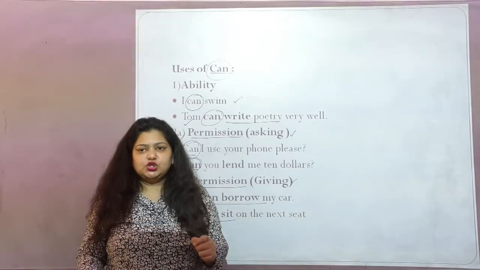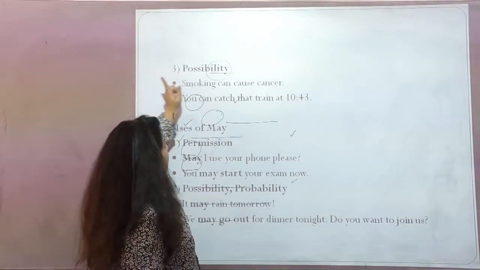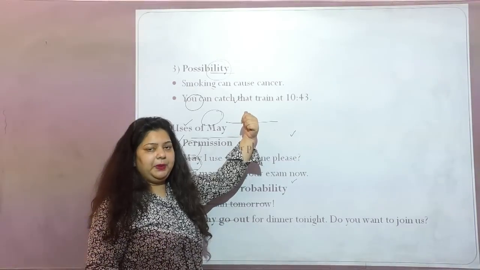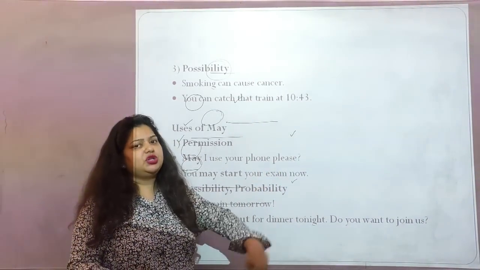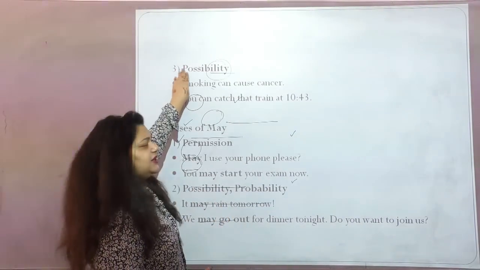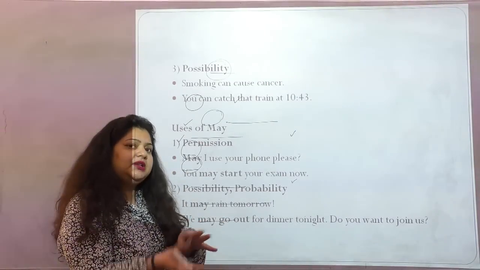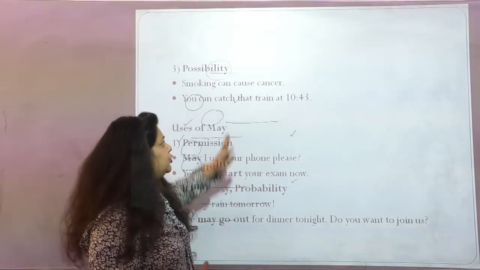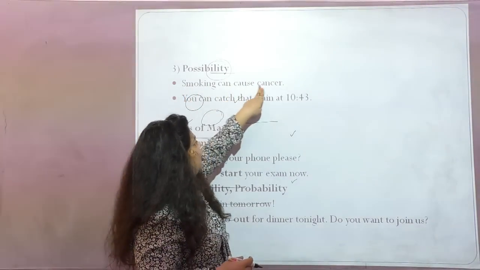Our next slide is about possibility. We have seen in the earlier PPT that we were using can for giving permission and for asking permission. The third usage of can is possibility, to talk about possibilities. It could happen, it can happen, it could not happen. These are the possible conditions. Smoking can cause cancer.